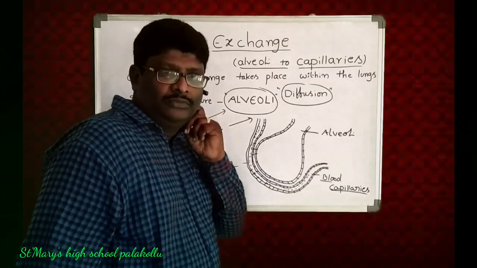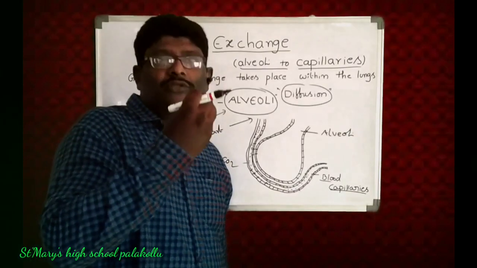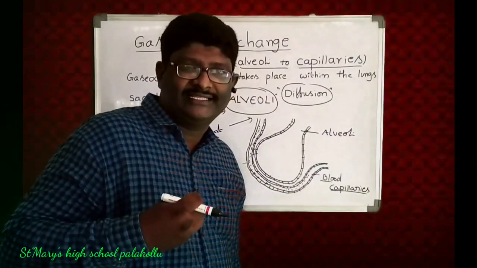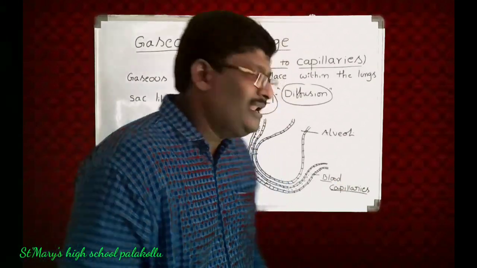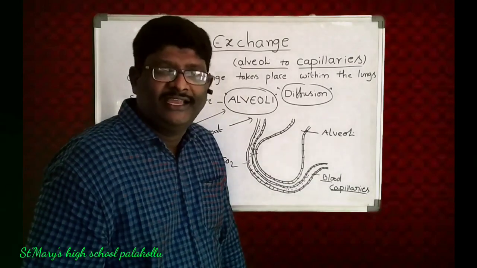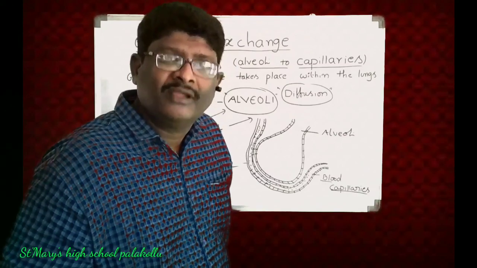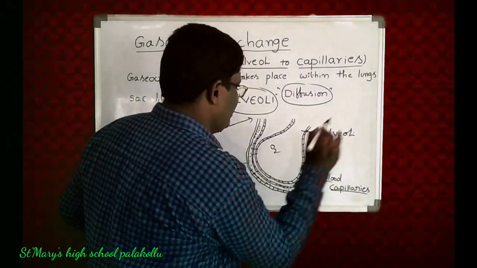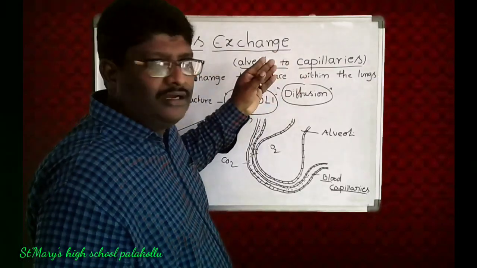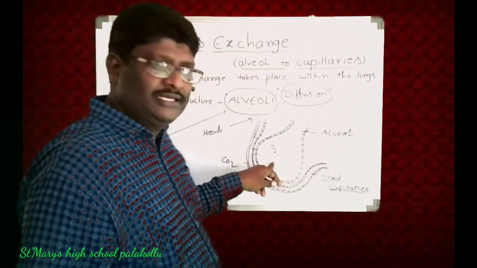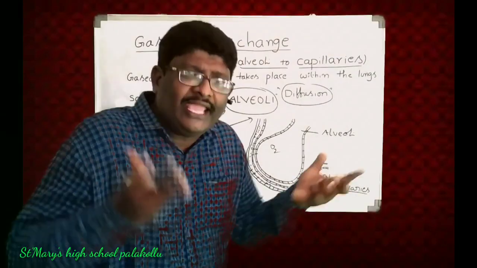Okay. Now, when we inhale the air, it passes through the nostrils, nasal cavity, pharynx, larynx, bronchus, and bronchioles, and finally reaches the alveoli. So inside the alveoli there is oxygen. Do you know one thing? From the inhaled air, when it reaches the alveoli, the oxygen quantity is very high.